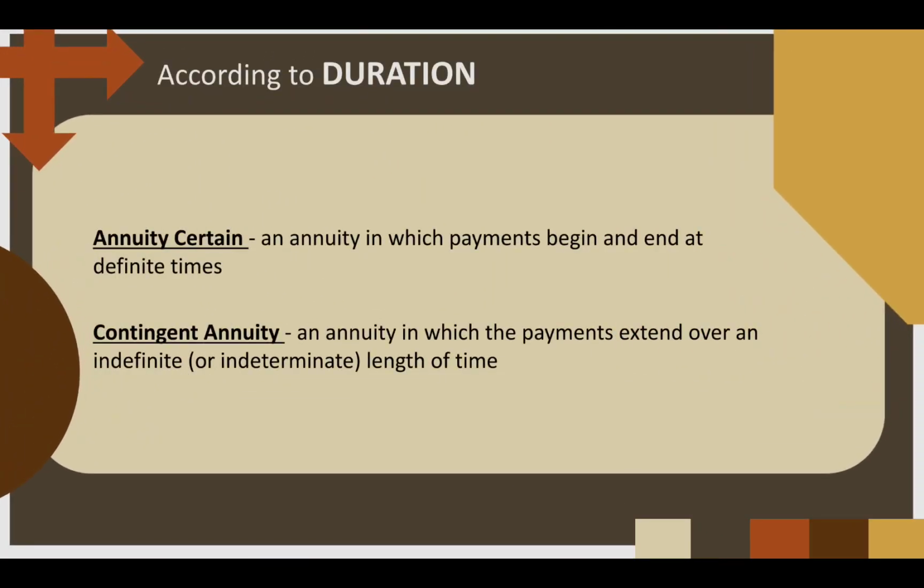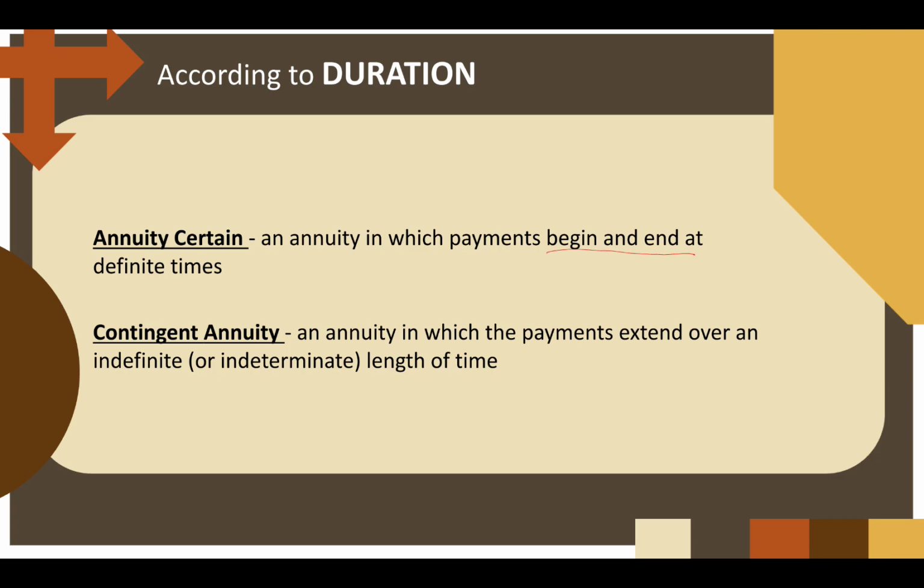There are different types of annuities, according to duration, or how long the annuity will be. We have annuity certain, where the annuity has a specific beginning and end. So when will you start paying the annuity and when will you end paying it?